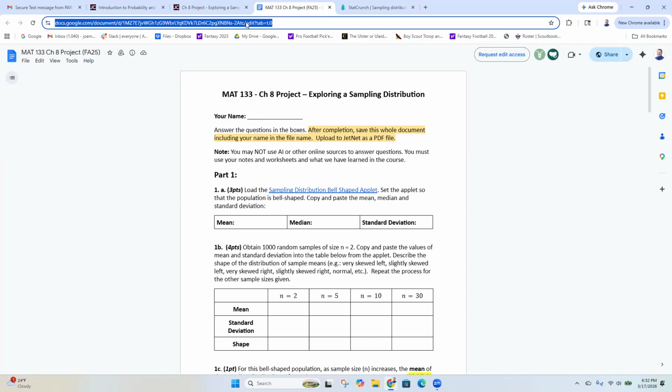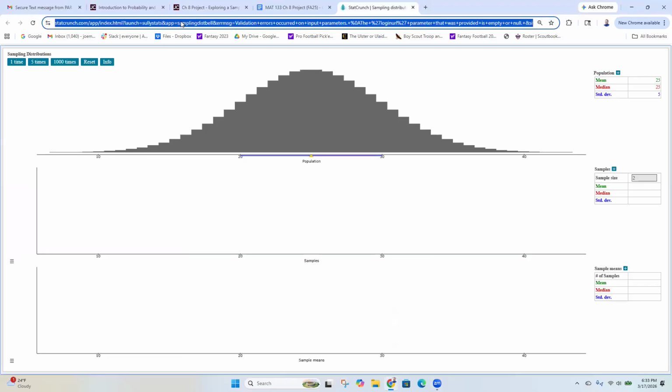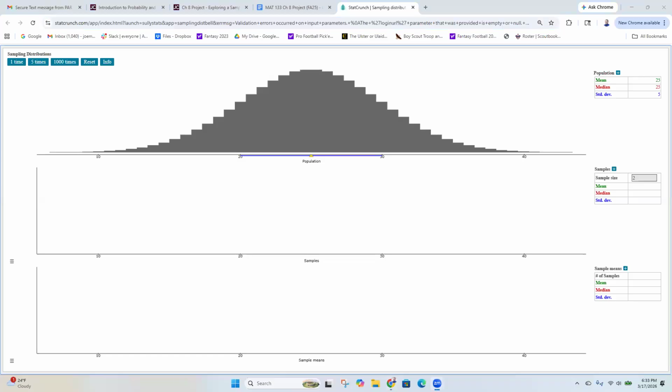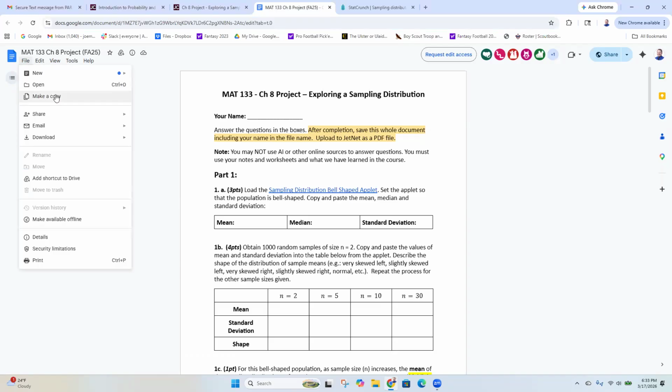I'm going to drop the links in the chat for you, so you don't have to go search for them. So here's the link to the Google document, and here is a link to the StatCrunch applet.